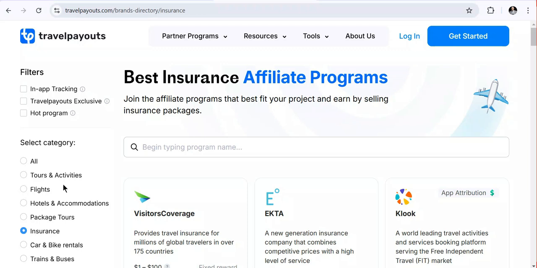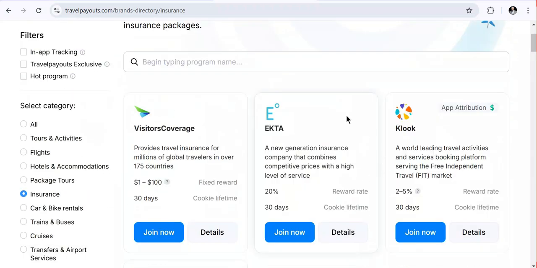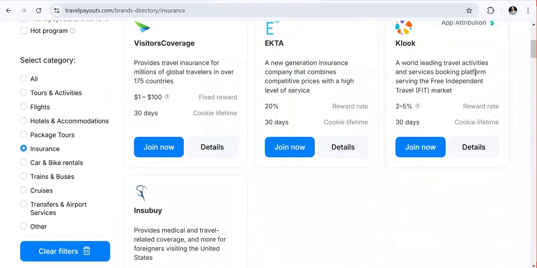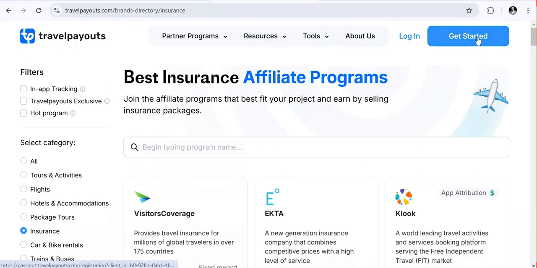However, if you need to start using Travelpayouts, and you need to join and access all of these in one place, you can click here on get started.